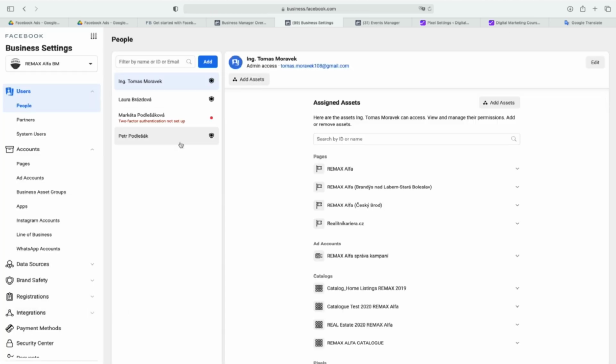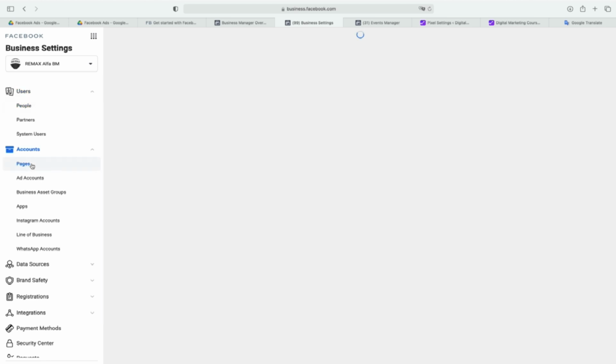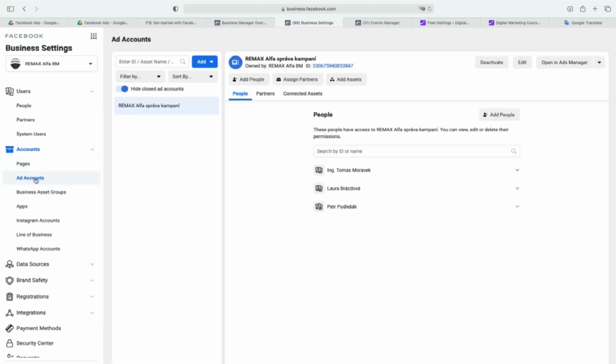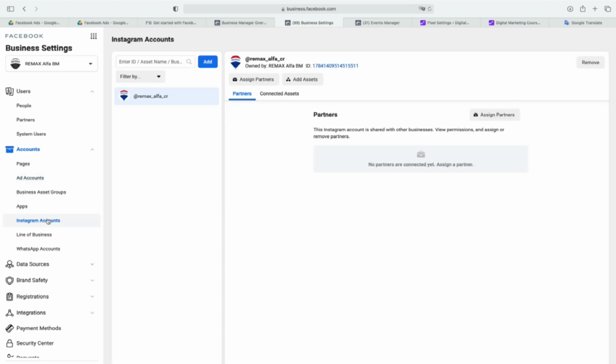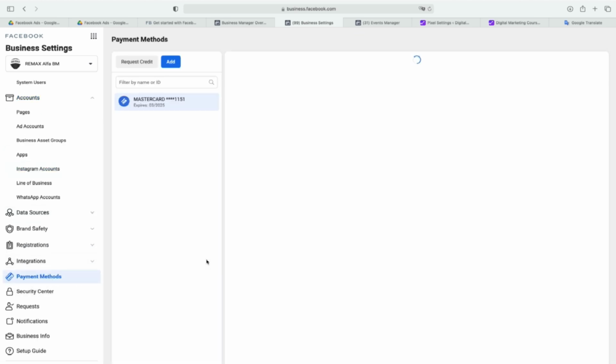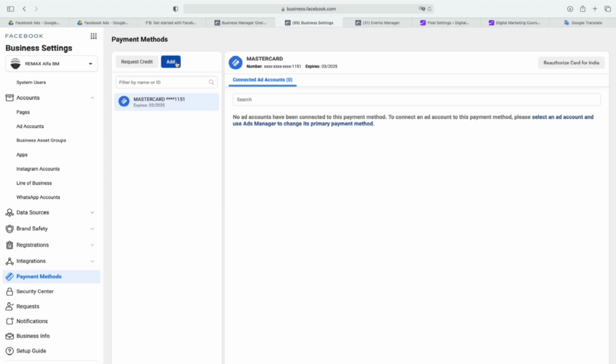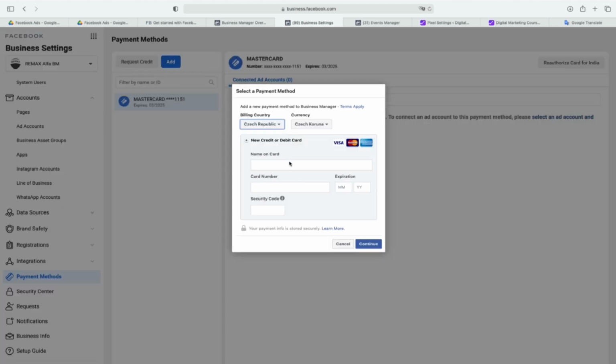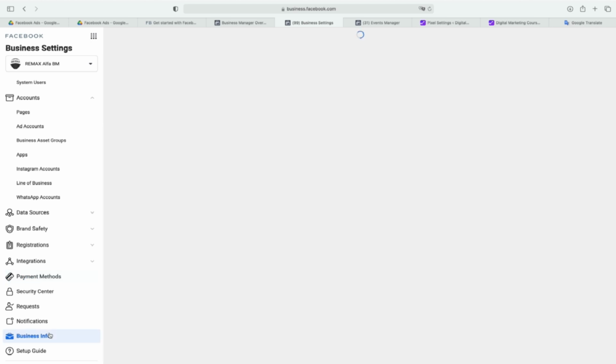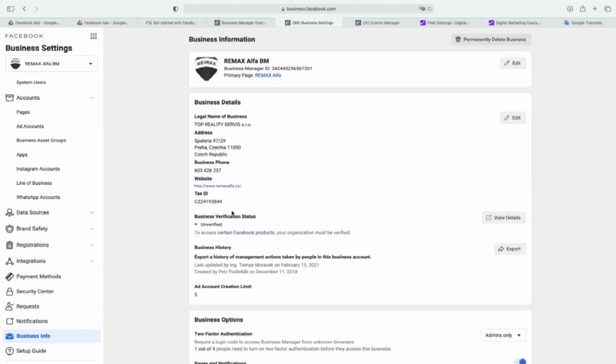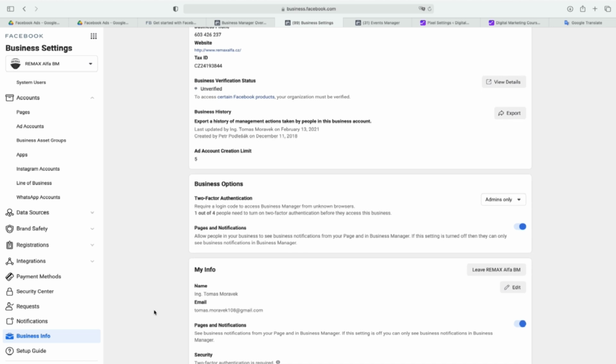People that are connected to your business, your pages or your page, your ad account, your Instagram account, and also we will talk more about catalogs, and of course you can also set up payments here. But here you can edit, but this is also possible, but still you need to have it also in the ad account. This is the best solution, that you set up the payments here and also in the ad account. Okay, and the last is really important, that you fill all the information about your business, all the information about your email, so Facebook can really trust you.